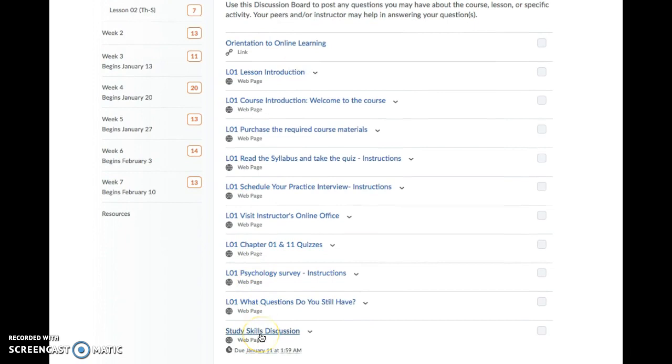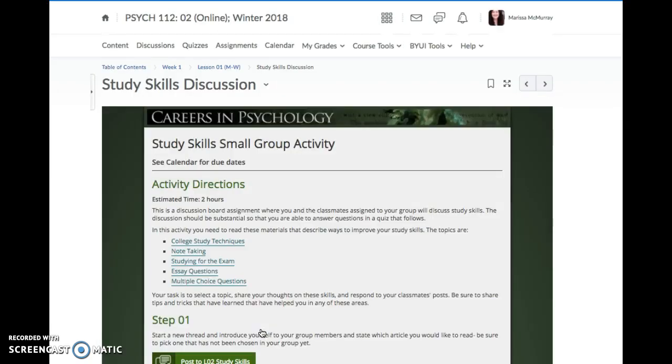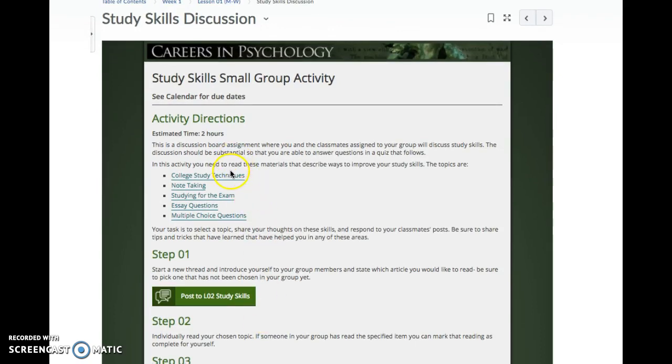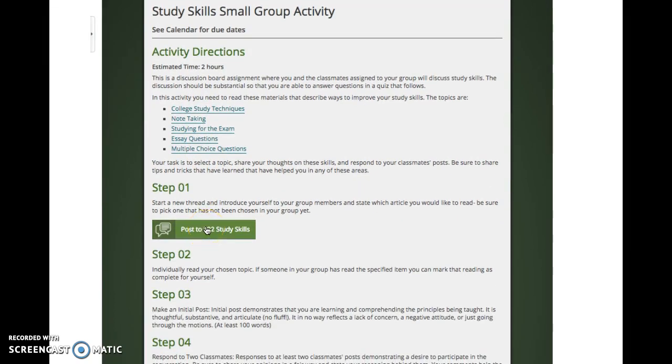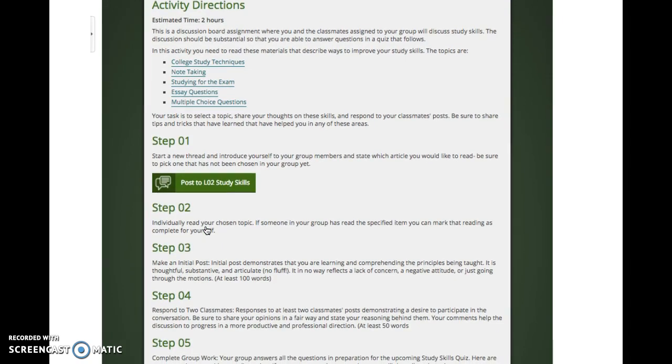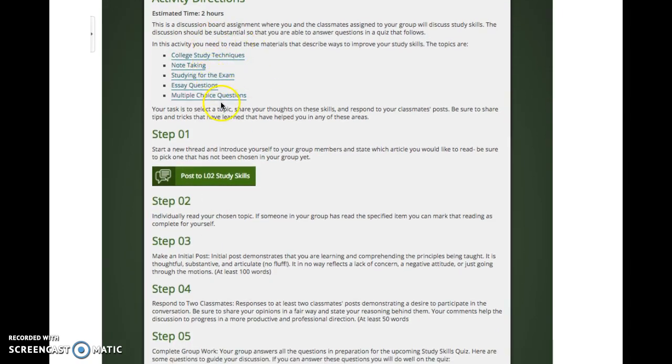And then here is where your study skills discussion starts. Now I have a post about the study skills, about the discussion boards. Basically you come here and you can't see anything until you post, right? So you need to read some of these. Your group will basically be reading these and helping each other to answer the questions. But when you go to post, you won't be able to see anything until you first post. So you can just post, hey, I'm just posting to see who's in the group, or I'm posting to get to know the group, and then you can go in and edit that post and answer the questions and talk about what you've read.